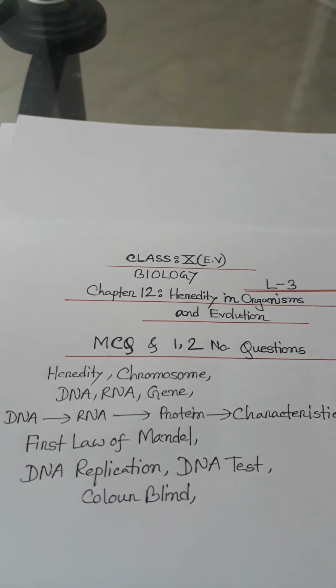So this is the first law of Mendel. Then the second law. The second law is not essential for you, but you should know the ratio 9:3:3:1. The total number will be 16. Then go to DNA replication.